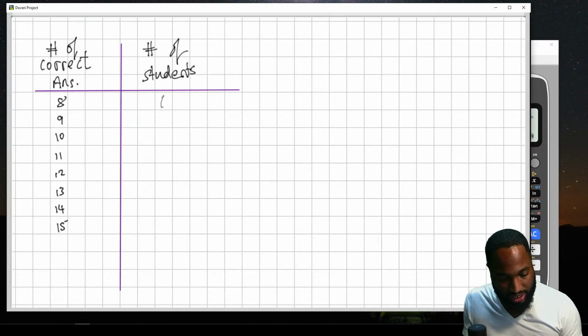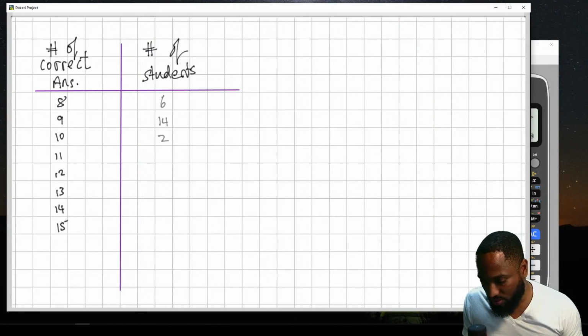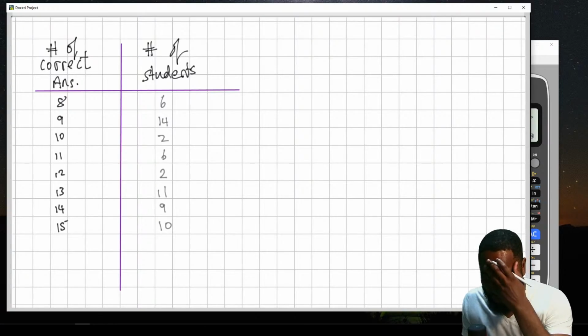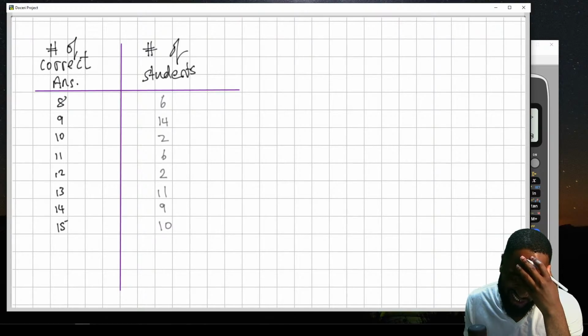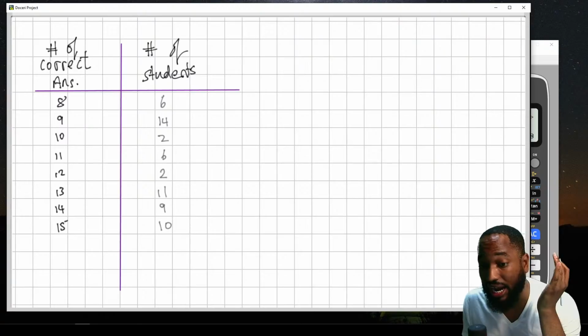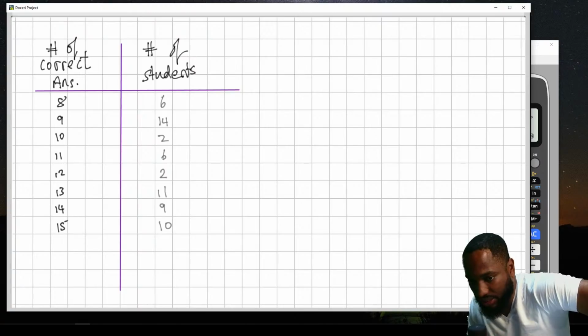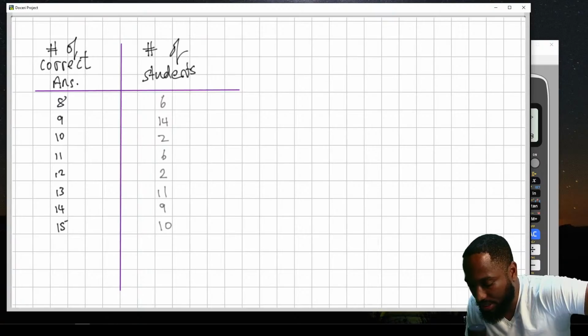6 students got 8 correct, 14 got 9 correct, 2, 6, this doing all kind of things. So it wouldn't really be a cumulative frequency they will be looking at with something like this. Something like this could easily do a frequency polygon though. But this is number of marks too, so it's more like a line graph actually. The number of students frequency polygon would normally be time on the x-axis.